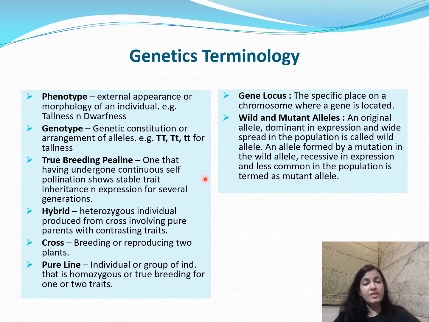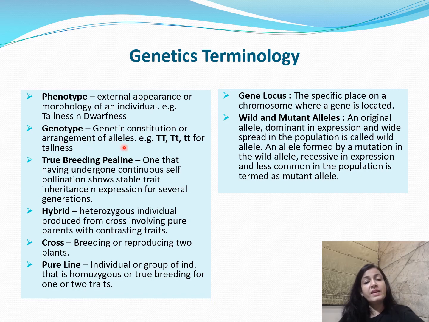Okay. Few more terms need to be discussed in detail. The first one is the phenotype. Phenotype is basically the external appearance, the morphology of an individual. For example, the height of the stem, the color of the flower. Height of the stem is tall or dwarf, that is phenotype. Color of the flower is purple or white, that is phenotype. Color of the seed is yellow or green, that is phenotype. Fine.